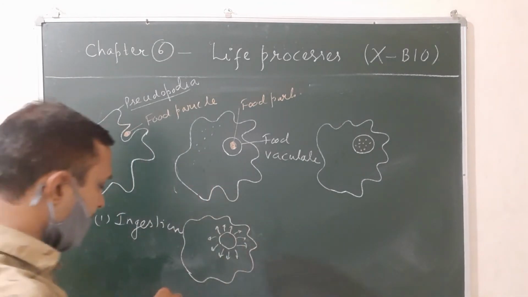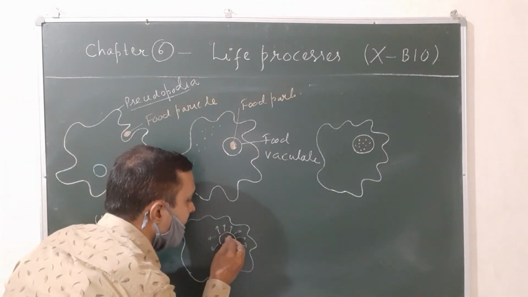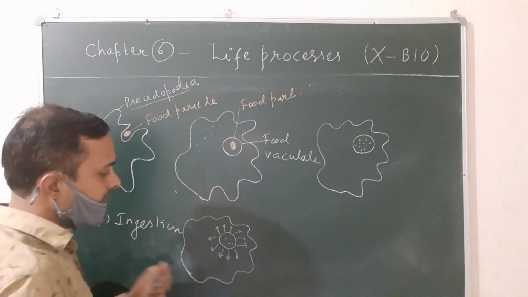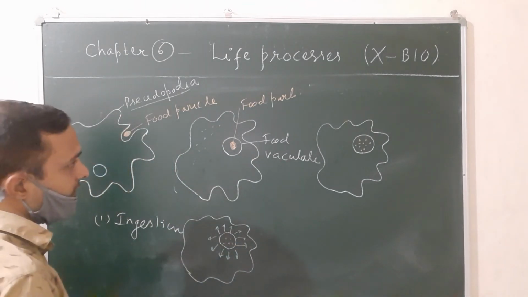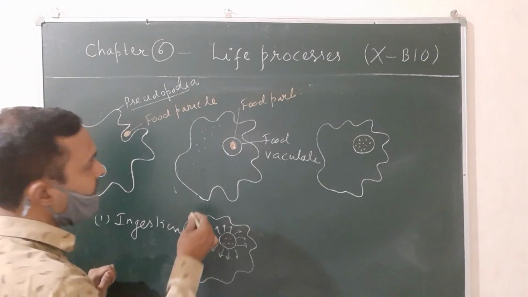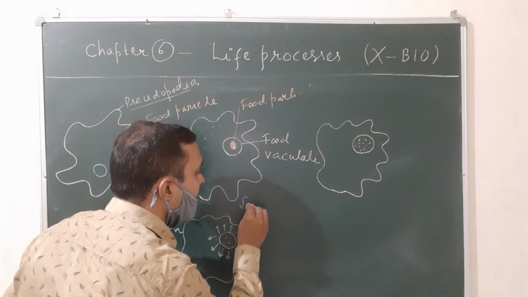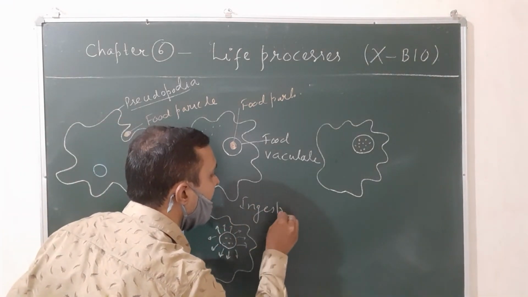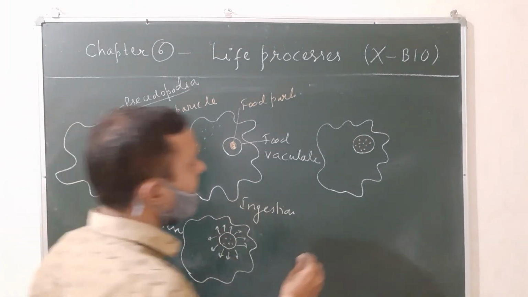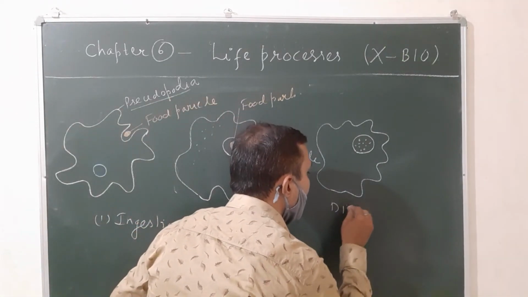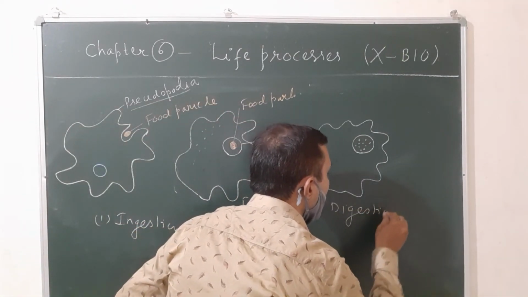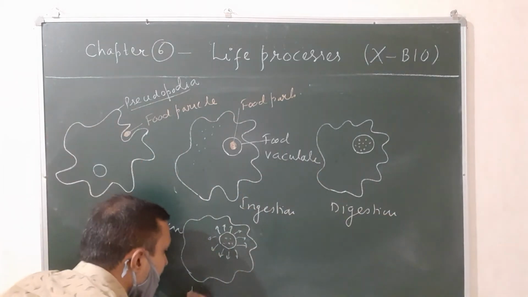This process is called absorption. This is the complete process of ingestion. This is the complete step of digestion. This is the complete step of absorption.